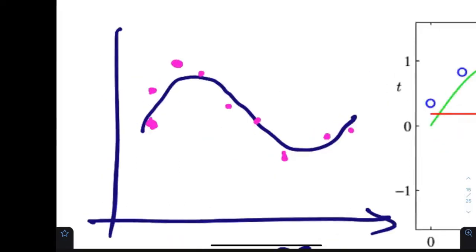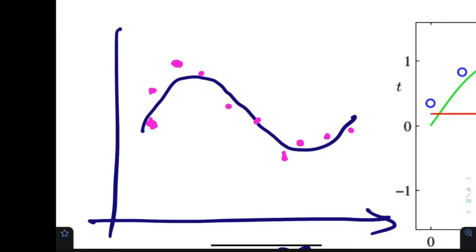Everybody okay with this? For this particular value of x, this value should be given, but instead of this, I got this value. Is it possible? Yes or no? Yes, it is possible.